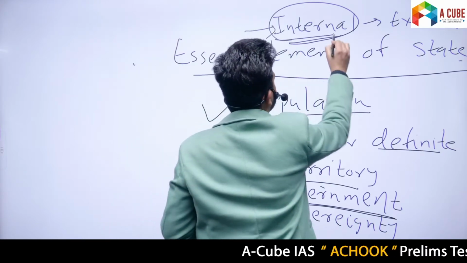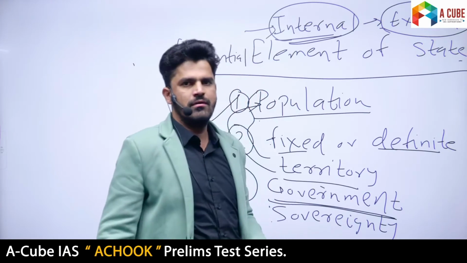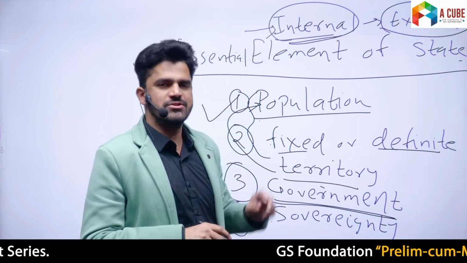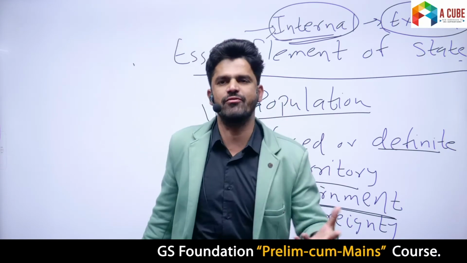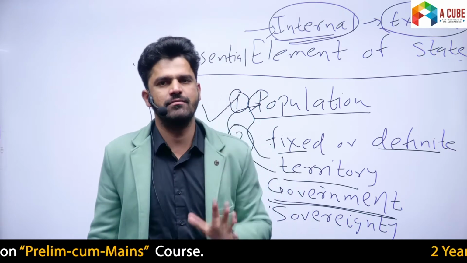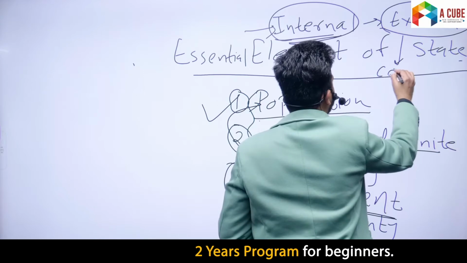That is internal sovereignty. Now, even in external affairs, India is sovereign. The other element of sovereignty is external sovereignty. It means that a sovereign state is not subjected to any kind of external control.